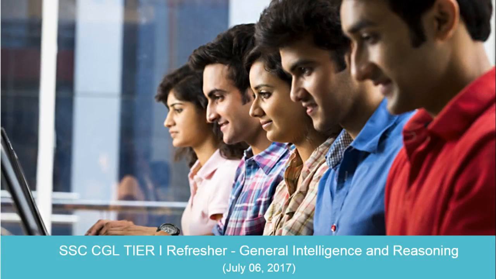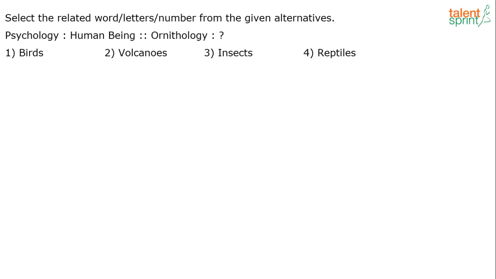I'm sharing the screen now, and the first question is here. See what it says. Select the related word, letters, or the number from the given alternatives. Now you know that this particular question is from what is that called? Analogy, right? You're trying to find an analogy between the given pair of words. So how do you read this question basically? It says select the related word or letter or number from the given alternatives.